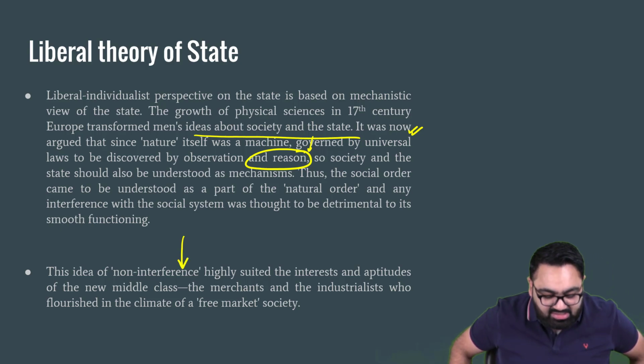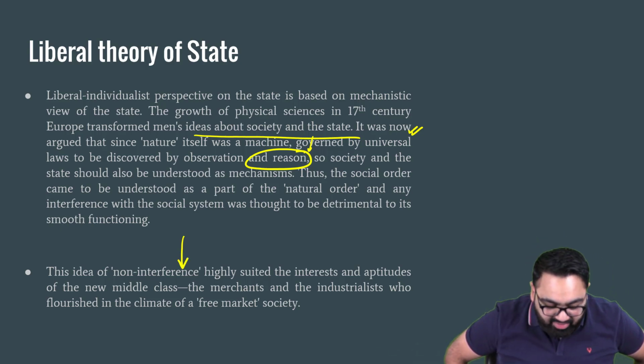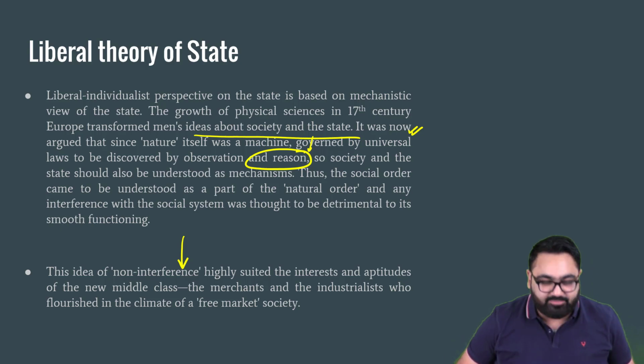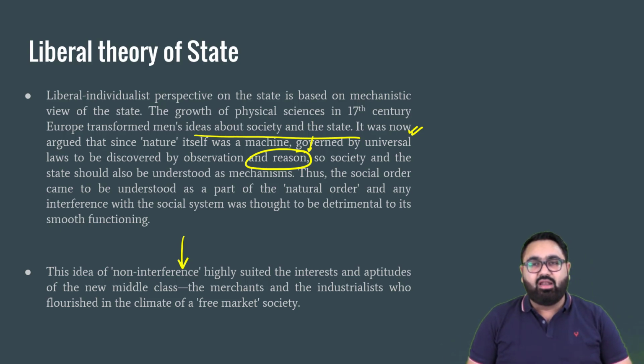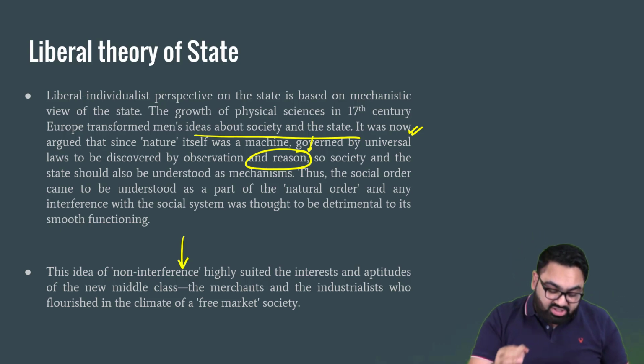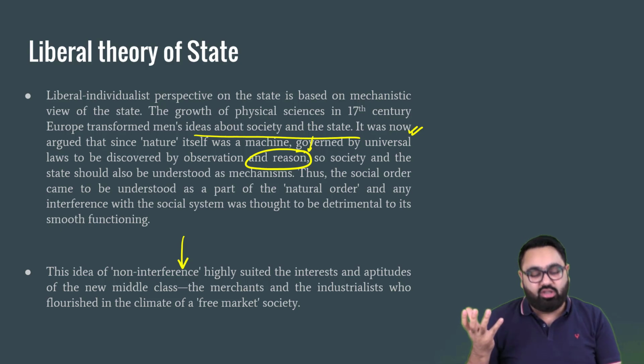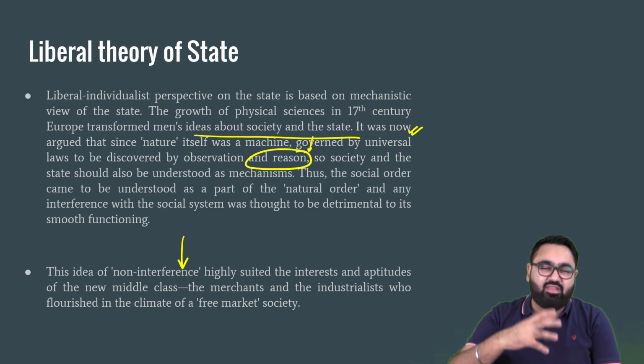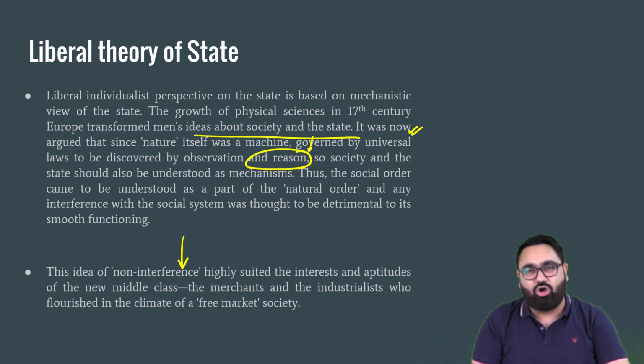This non-interference was also kind of considered in favor of the middle class. Middle class that was a large part of the population, but it was stuck between the industrialists who owned the resources. It was stuck between the merchants who controlled the entire economy. The middle class was forced to work for a very, very low wage in certain areas. They were not even allowed to leave work.